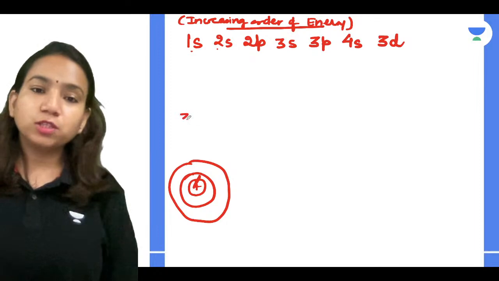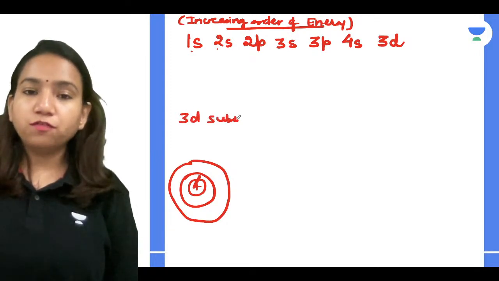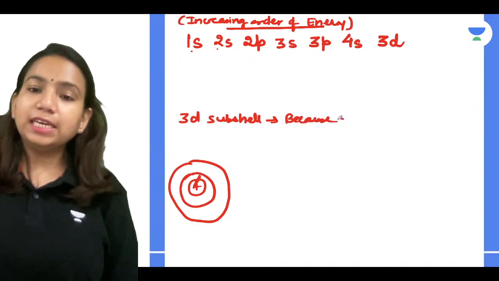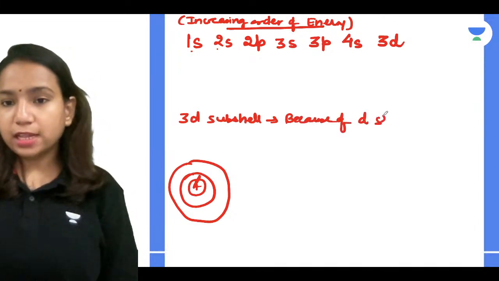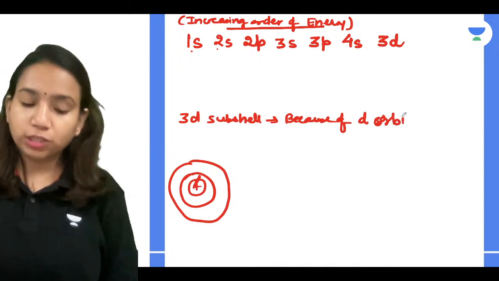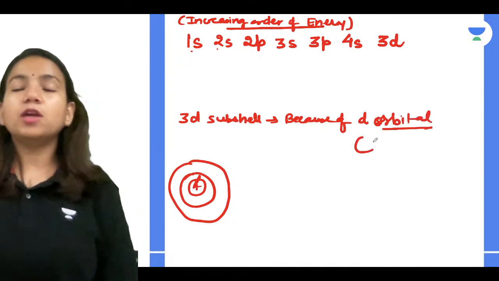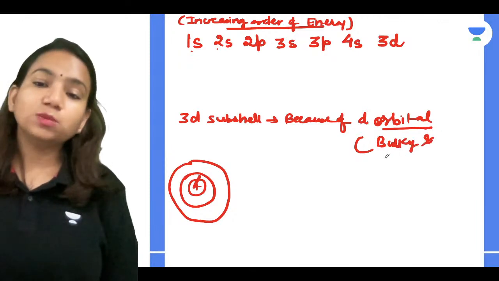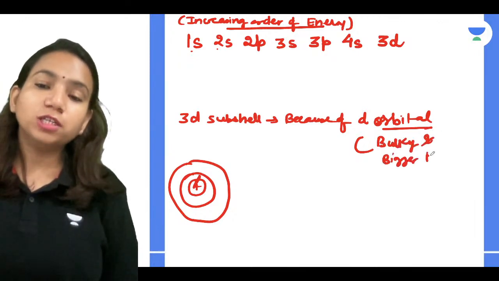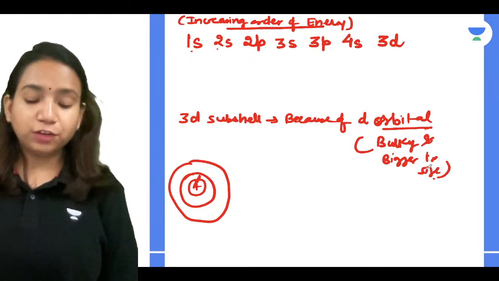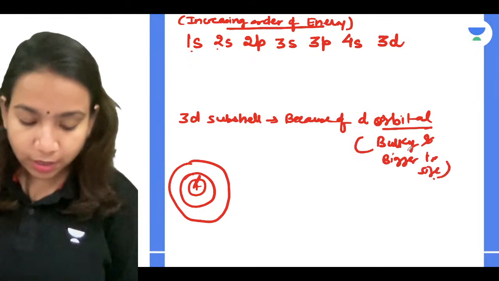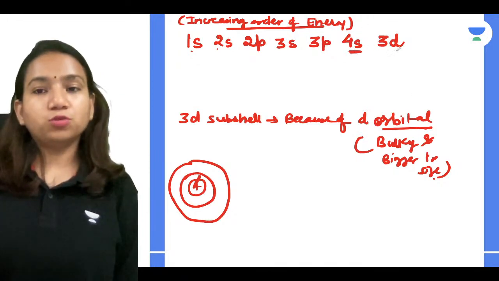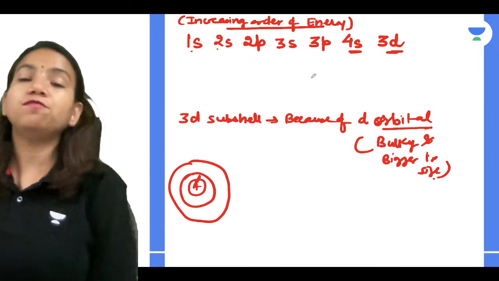So the 3d subshell, the d orbital, which is bulky and bigger in size, goes beyond the 4s subshell, so you can relate that 4s has a lesser energy than 3d.